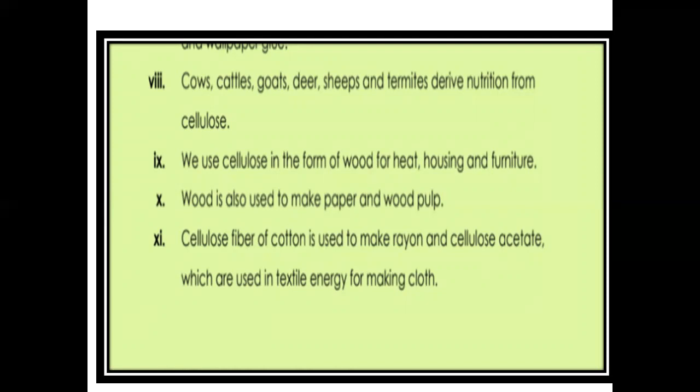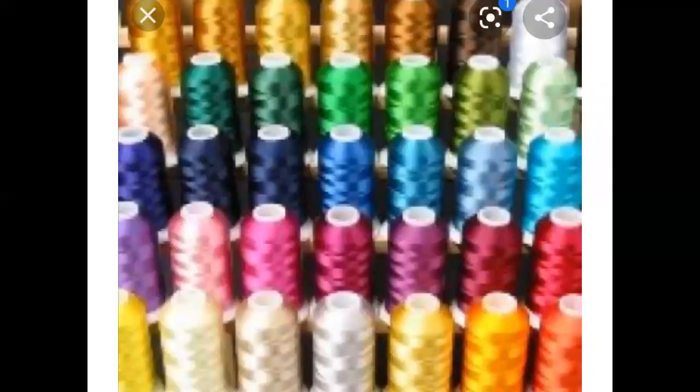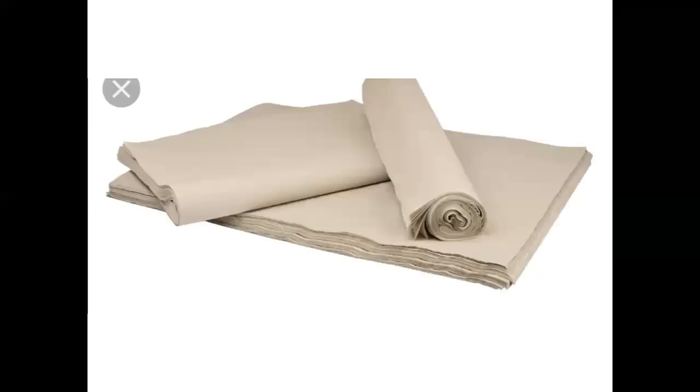Cellulose fiber of cotton is used to make rayon and cellulose acetate, which are used in the textile industry for making clothes. You can see in this image that these acetates are used to make the rayon, and these rayons are then used to make clothes. And the second one is acetate, so we can use this acetate to make clothes as well.